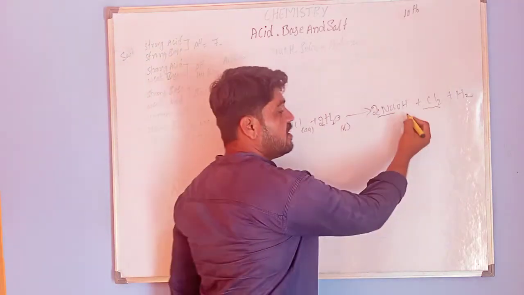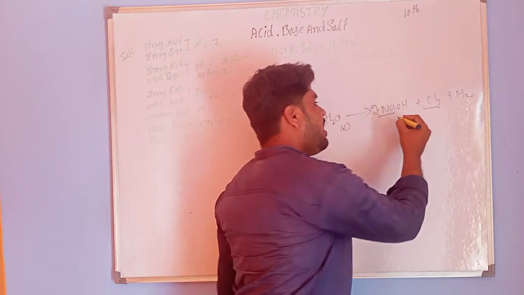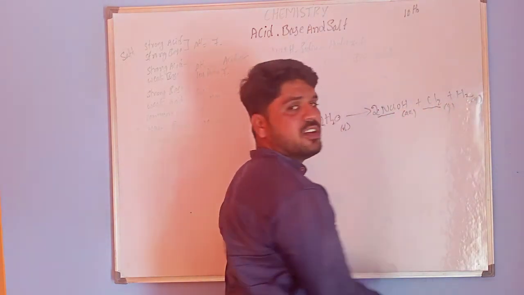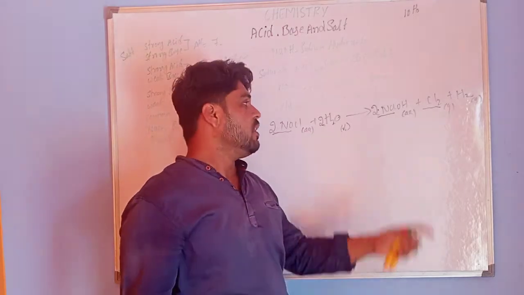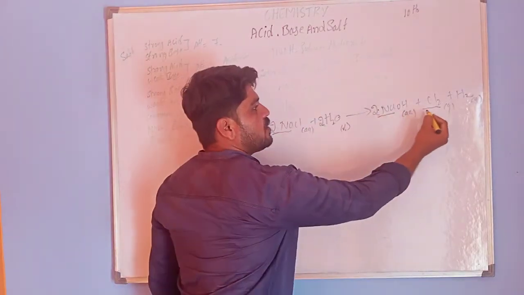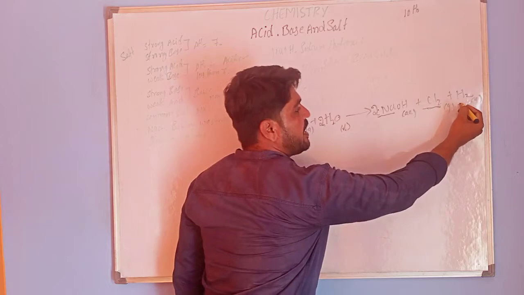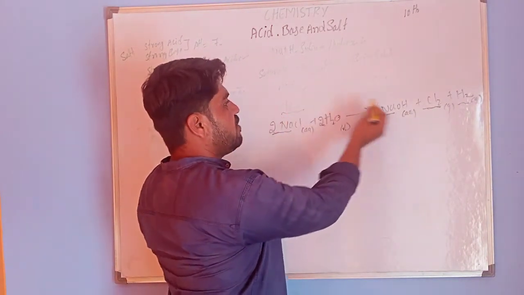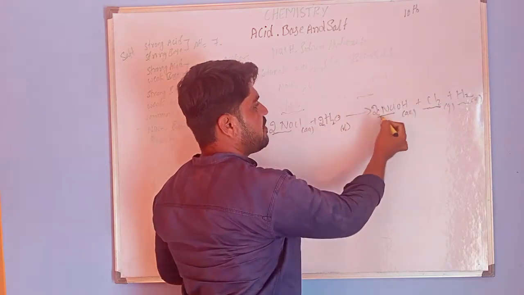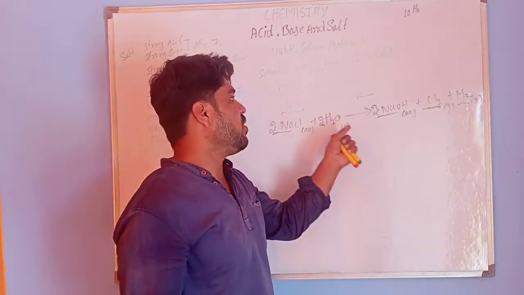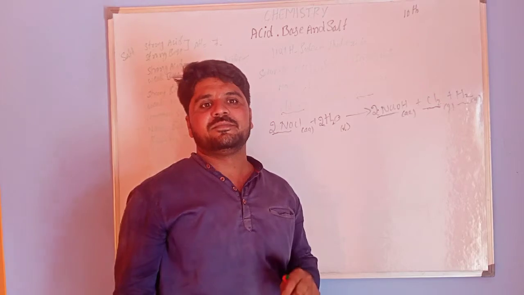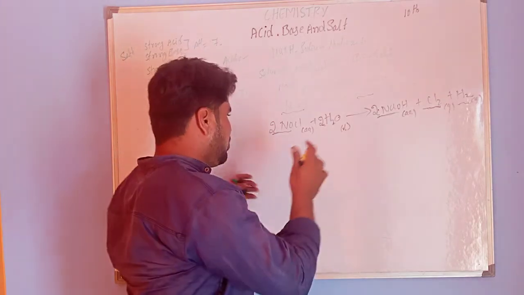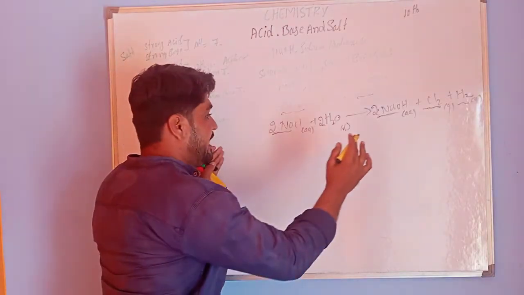NaOH is in aqueous state, chlorine is in gaseous state, and hydrogen is also gaseous. So chlorine production and hydrogen production are done. That's why it is called chloro from chlorine and alkali from NaOH: the chloroalkali process.